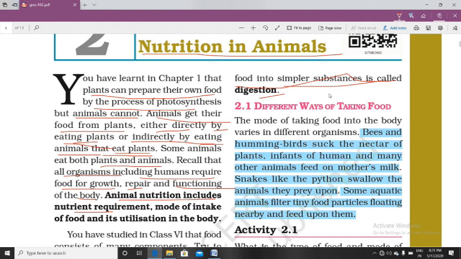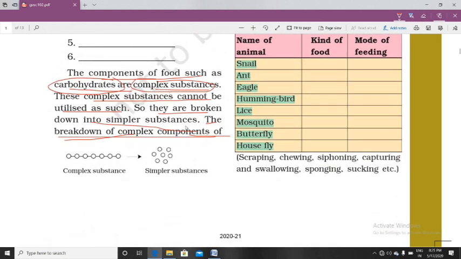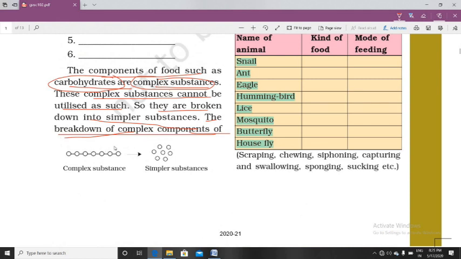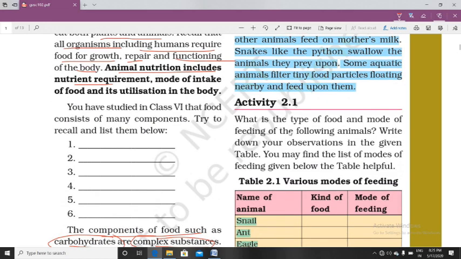Now here is a symbolic example of complex substances. How are complex substances formed? Simple substances combined together by some bonding, and here these are the free molecules, the simpler form. They are not bonded, and this is the form which can be absorbed by our body.